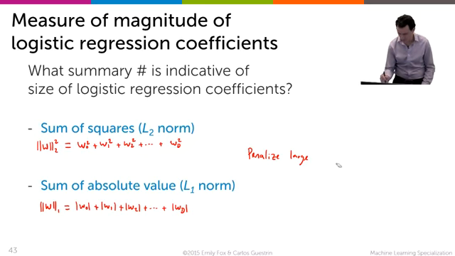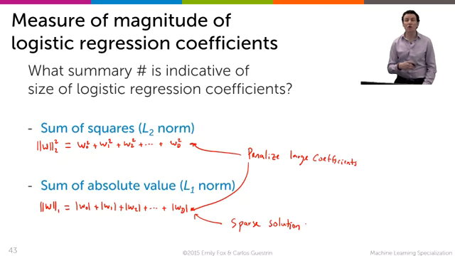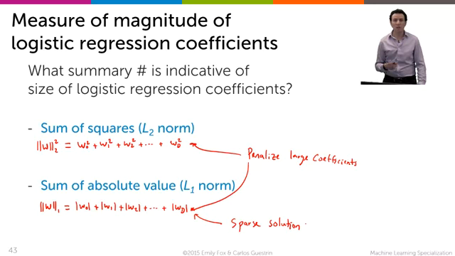Actually, I should say penalize large coefficients. However, as we saw in the regression class, by using the L1 norm, I'm also going to get what's called a sparse solution. So sparsity doesn't only play a role in regression, but it also plays a role in classification, for example. And in this module, we're going to explore a little bit of both of these concepts. And we're going to start with the L2 norm of the sum of the squares.